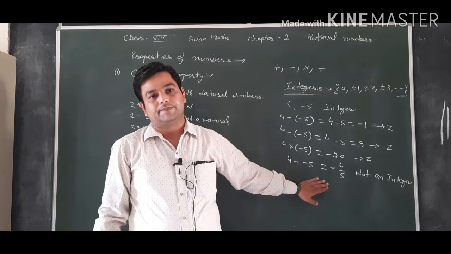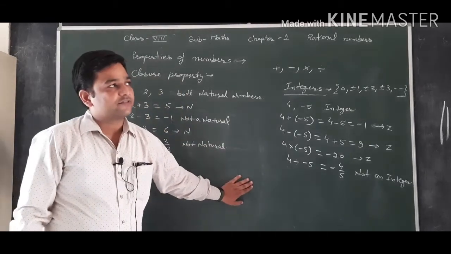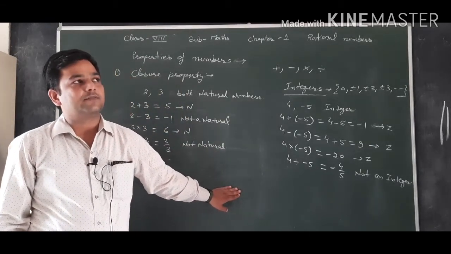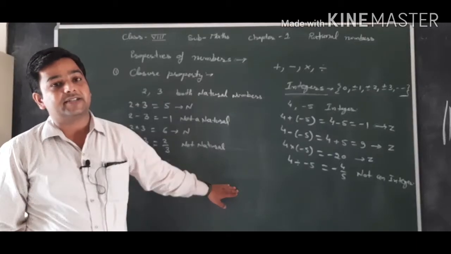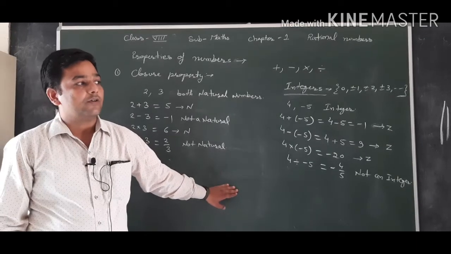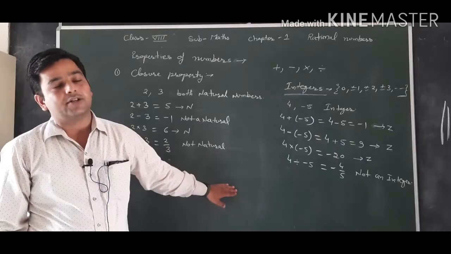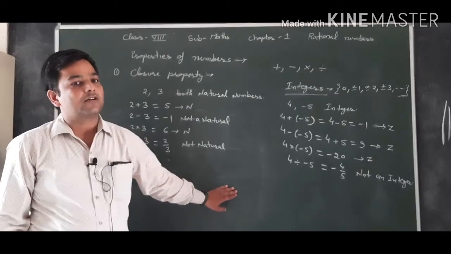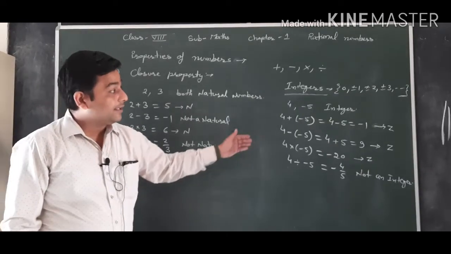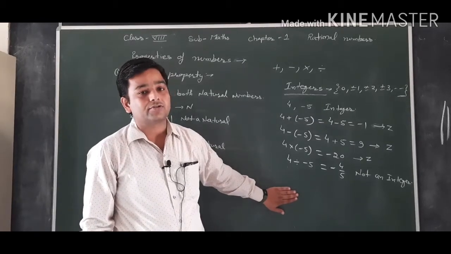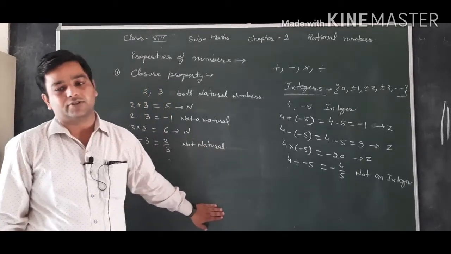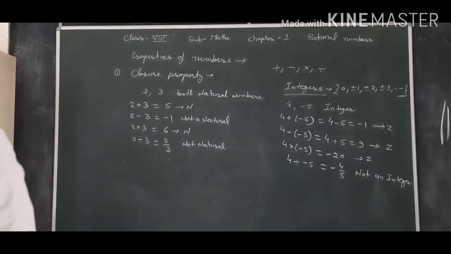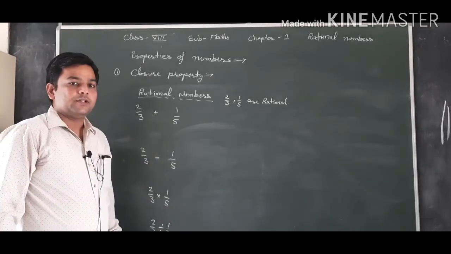In earlier classes we studied the closure property for natural numbers and integers. Now for 8th class we will start the closure property for rational numbers also. We can define the closure property for rational numbers also.